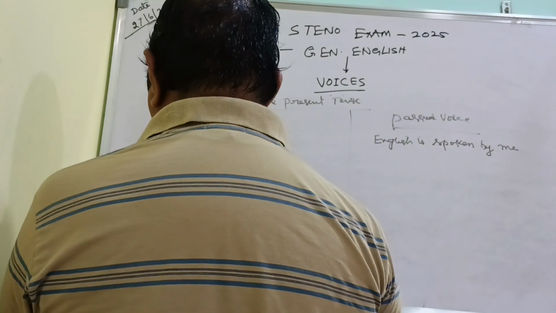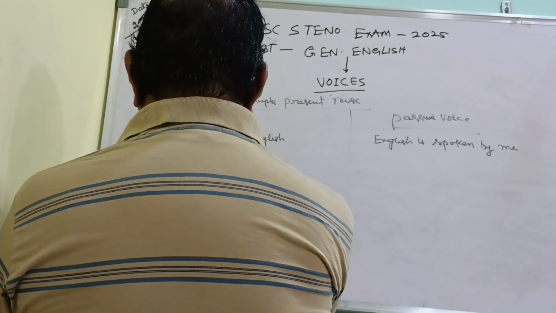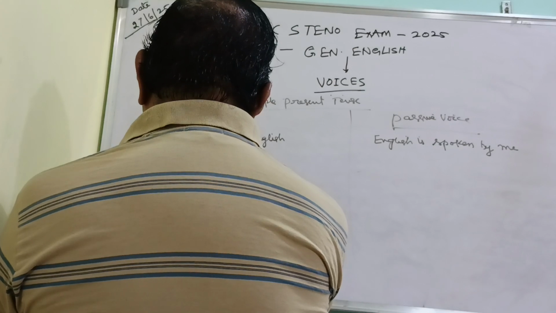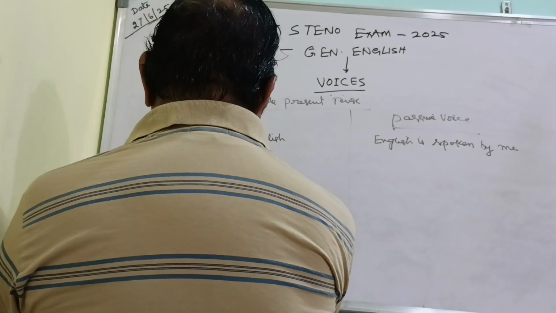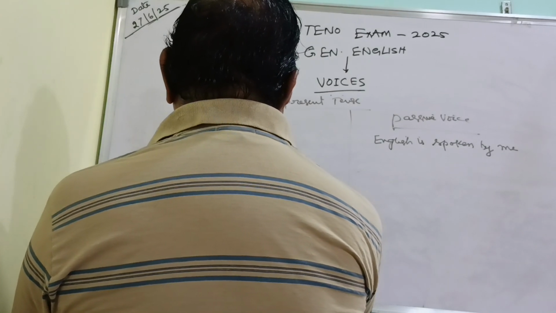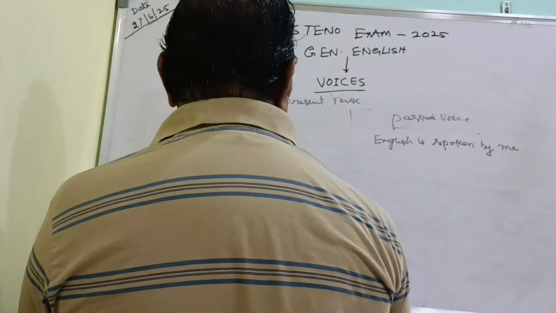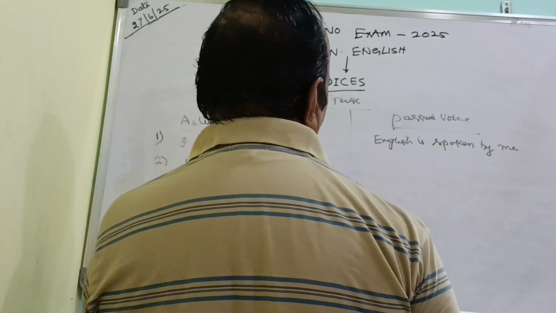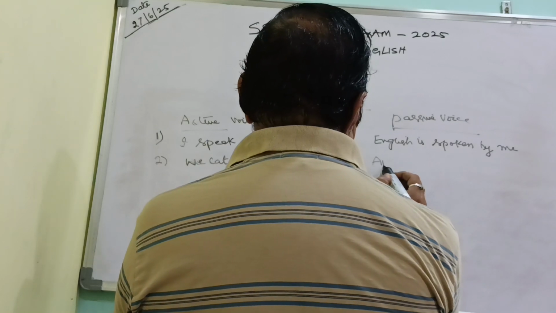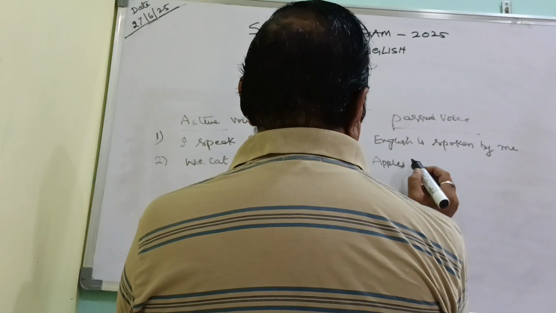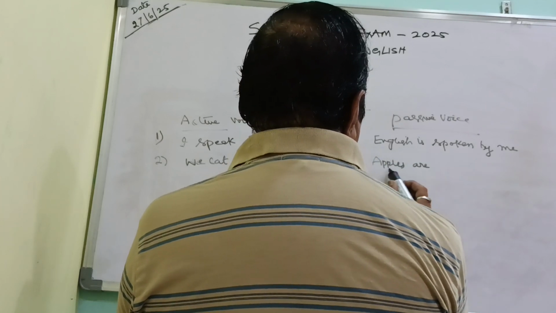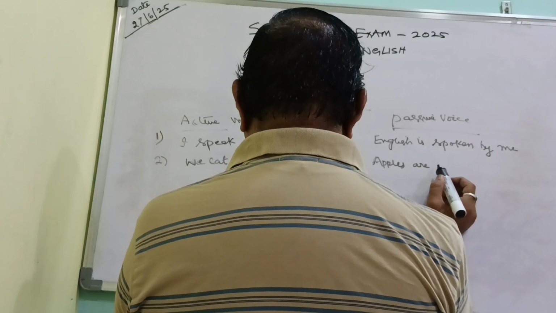In the same way, "We eat apples." You can say "We eat apples daily," every day. How will the same sentence be in the passive voice? First, apples will come. Instead of "is" we write "are", because apples is plural here, while English is a single language. That's why we are using "are" with apples.